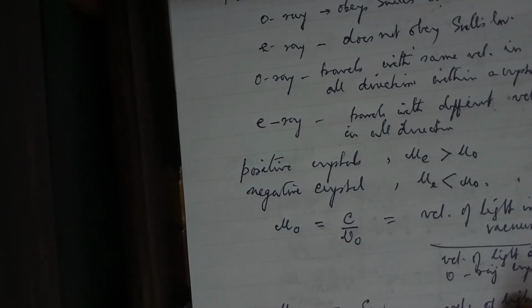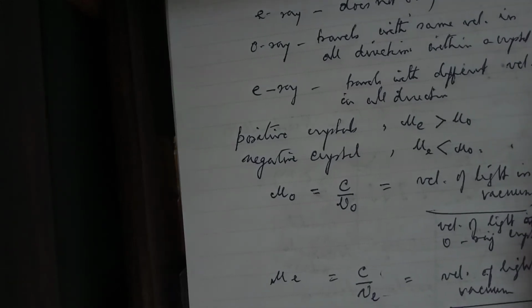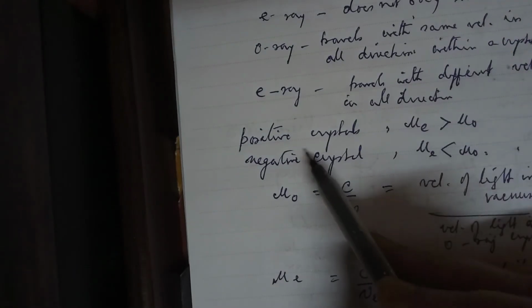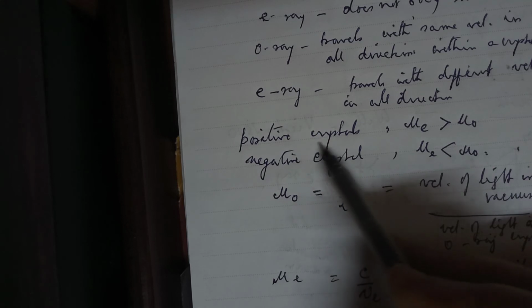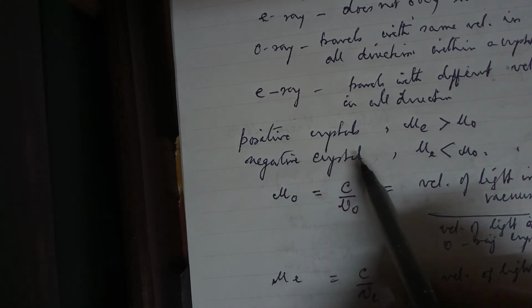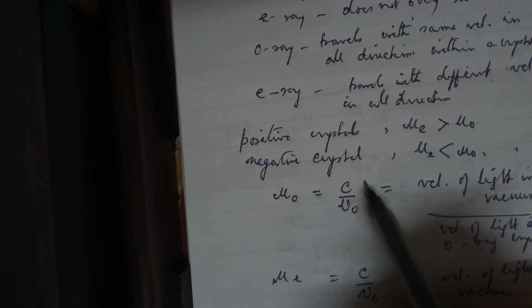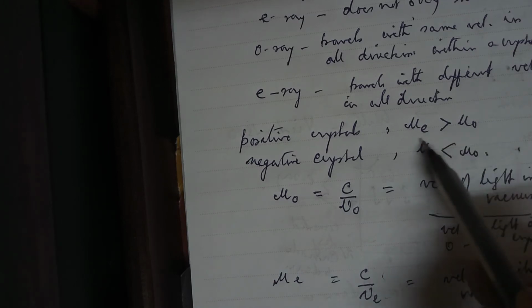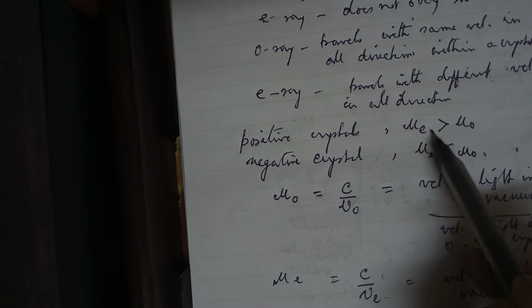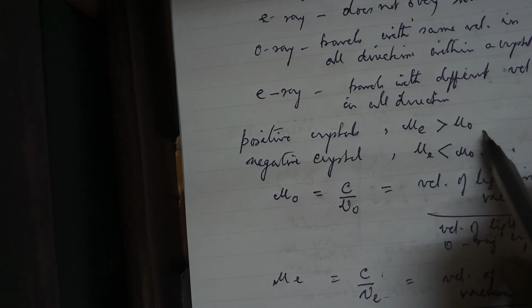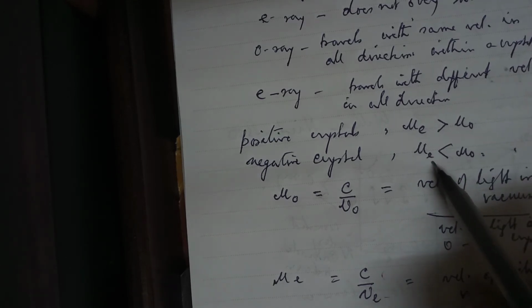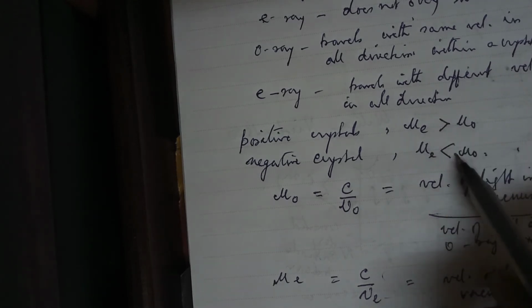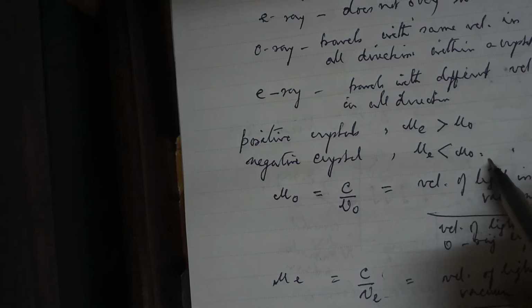Okay, so finally, we have studied some specific properties of O ray and E ray, and that actually brings out the definitions of positive crystals and negative crystals. So the refractive index of positive crystal for the E ray is greater than that of the O ray. For negative crystal, the refractive index is less than that of the O ray.